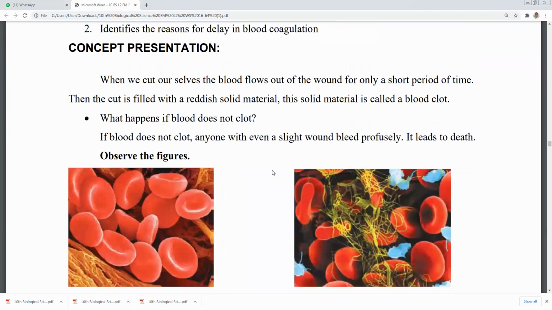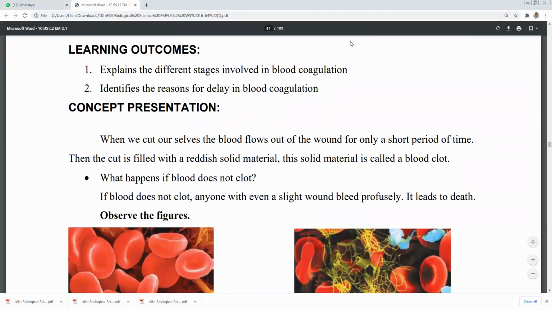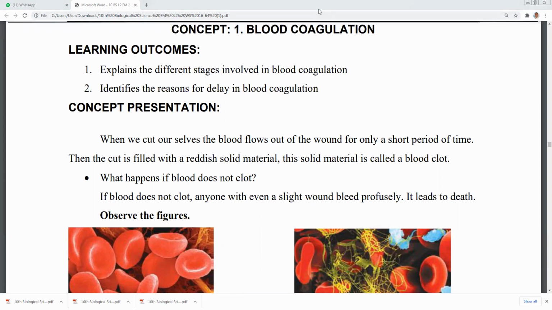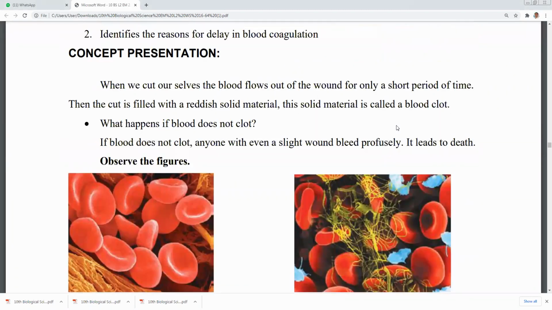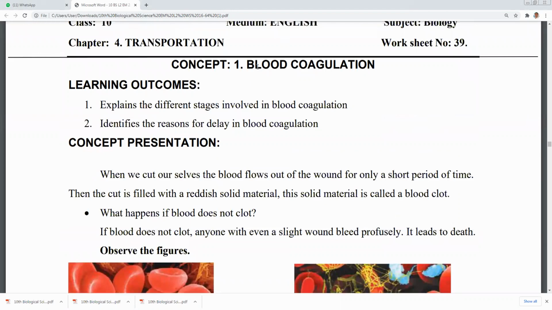Next, blood coagulation. It is also very, very important. And blood coagulation means...